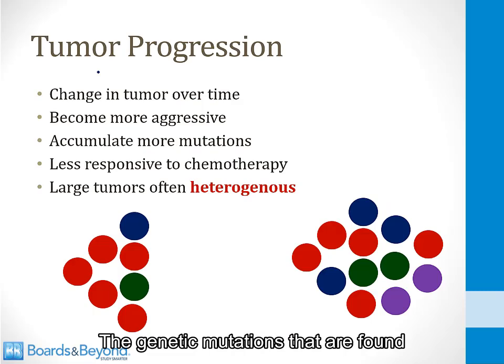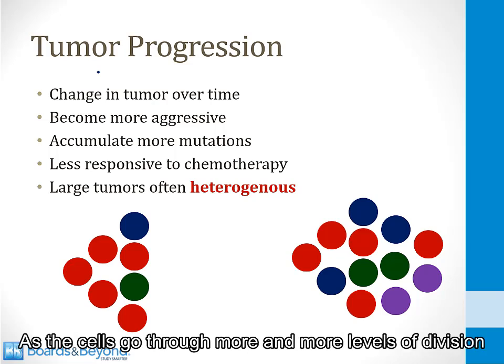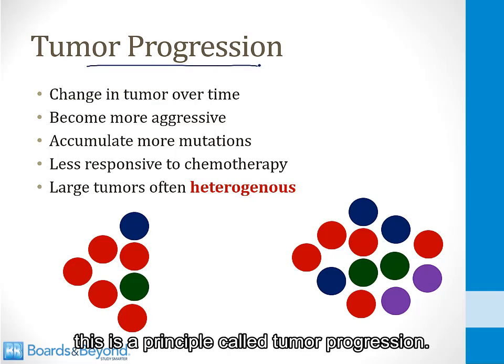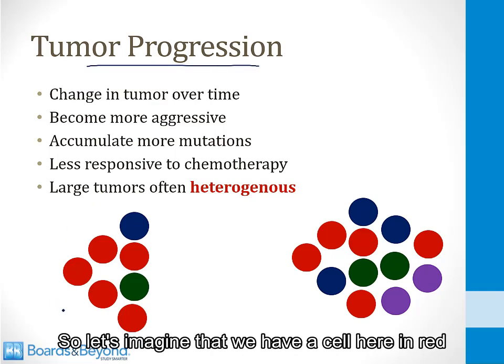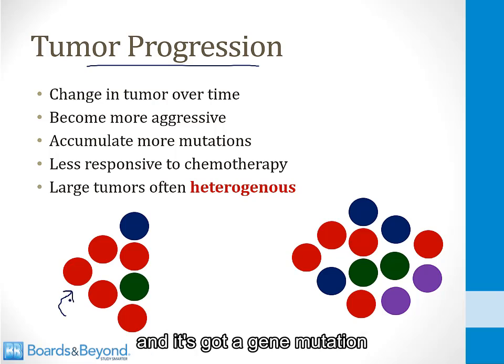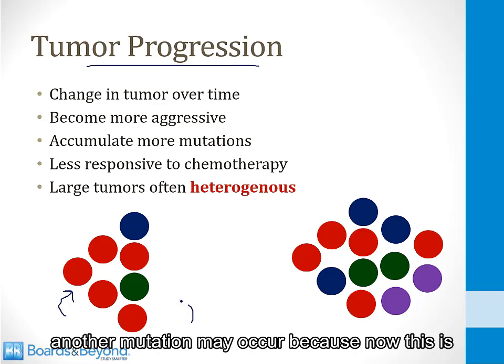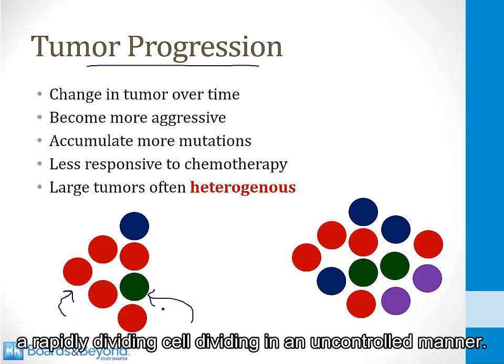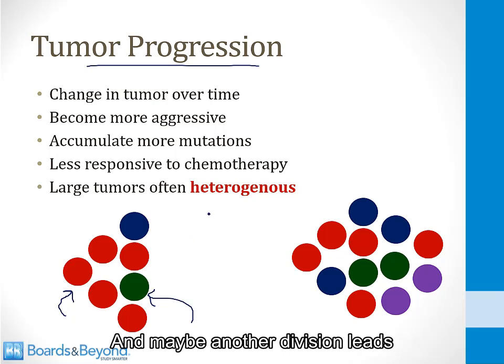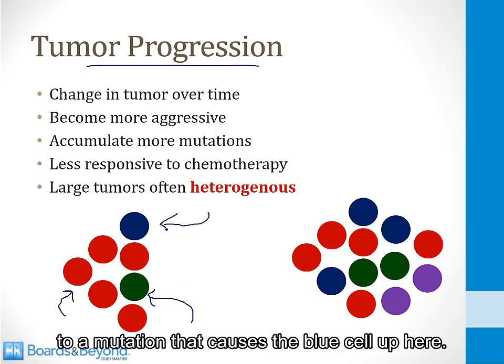The genetic mutations that are found in tumor cells can change over time as the cells go through more and more levels of division. This is a principle called tumor progression. So let's imagine that we have a cell here in red and it's got a gene mutation and it's dividing uncontrollably. During one cell division, another mutation may occur because now this is a rapidly dividing cell, dividing in an uncontrolled manner, and maybe another division leads to a mutation that causes the blue cell up here.